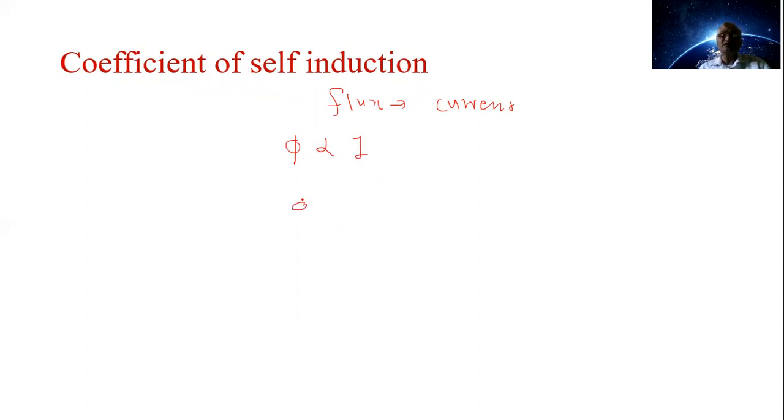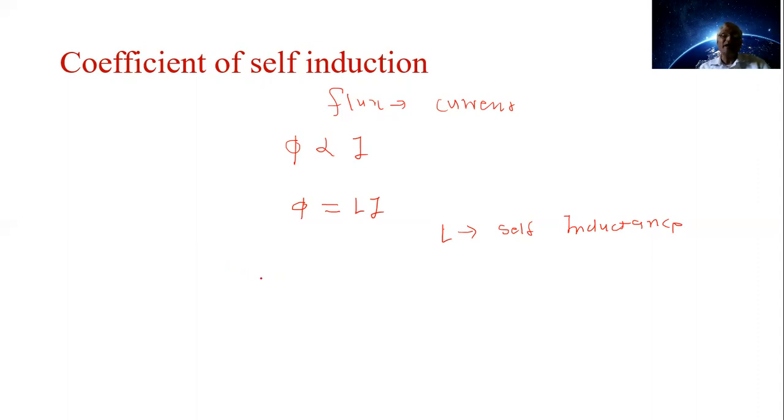Or we can write phi is equal to L into I. Here L is the constant of proportionality and is called the coefficient of self-induction, also known as self-inductance.